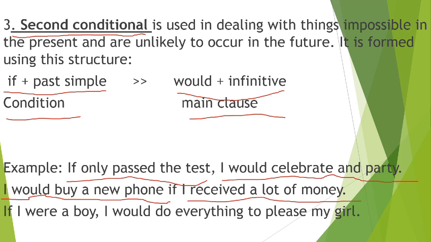We have if I receive, the condition is I would buy a new phone if I receive a lot of money. This is the main clause. Okay.